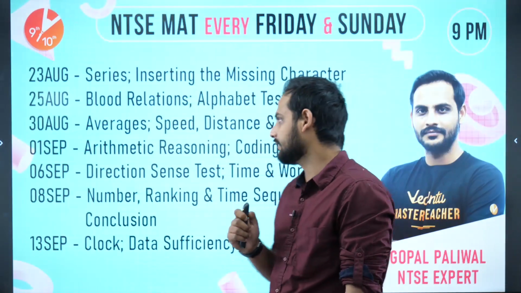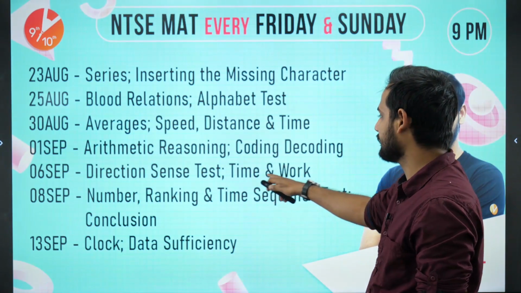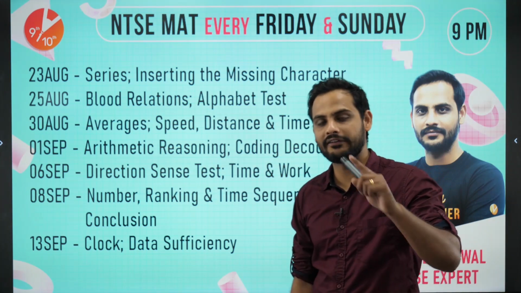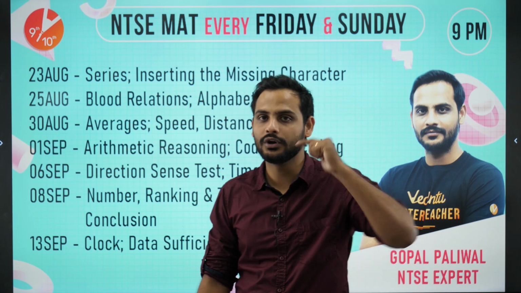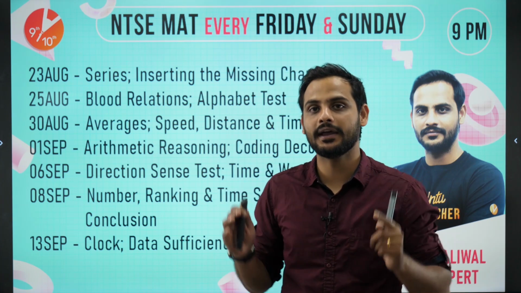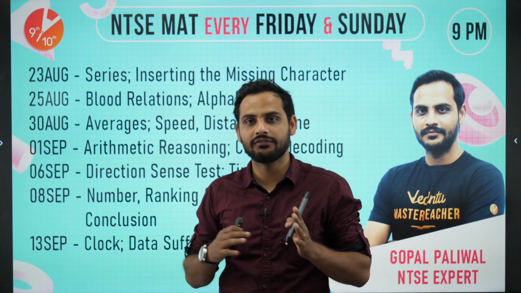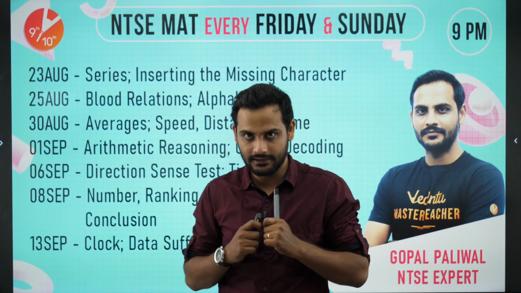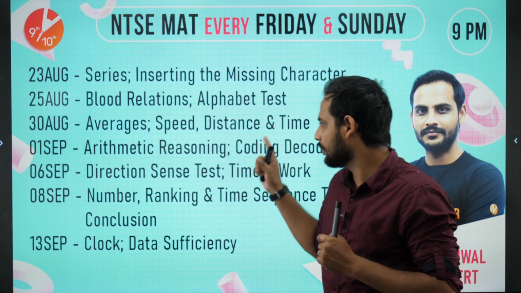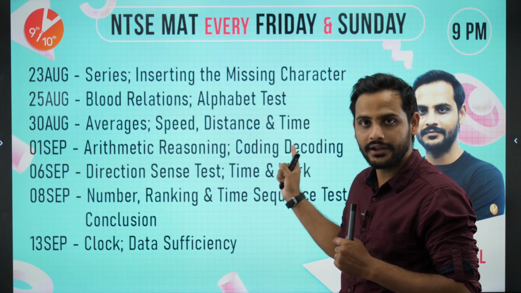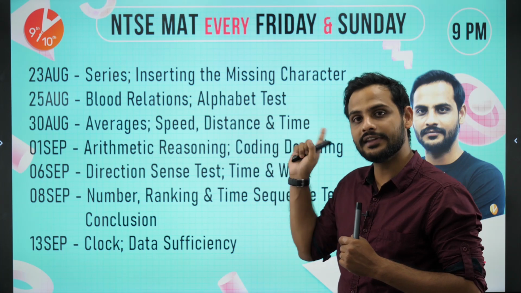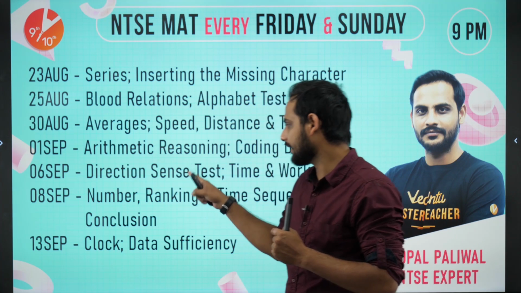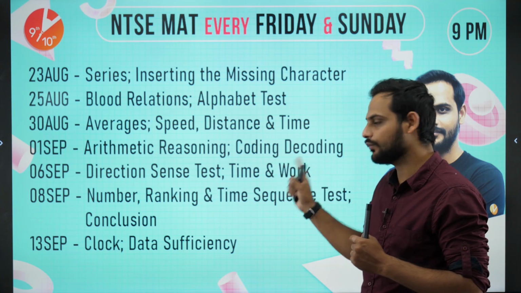And the next session we will be taking on direction sense test, time and work. As I've told you, I will always tell you what is going to be our next session so that you can prepare some questions for it. You can have some basic idea, so that you will be able to understand the questions clearly. So today we are talking about arithmetic reasoning, coding and decoding, and the next session, that means next Friday, we'll be talking about direction sense test and time and work.